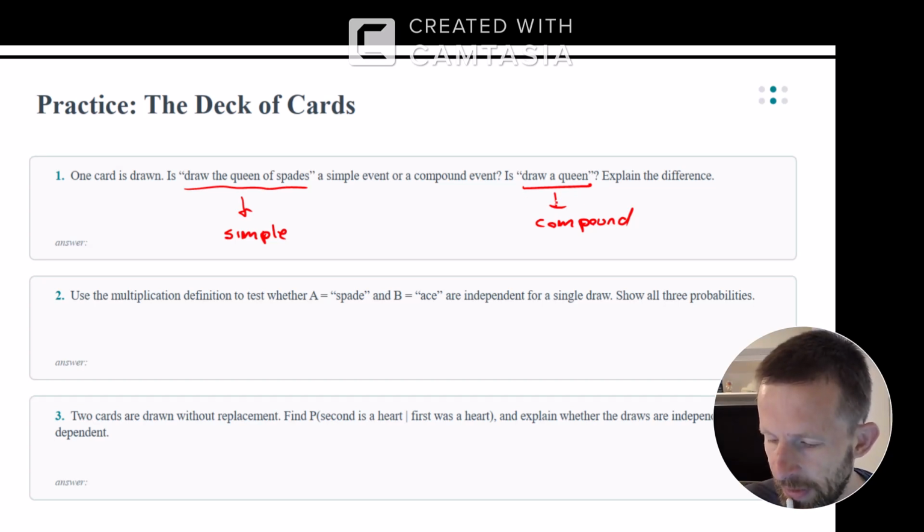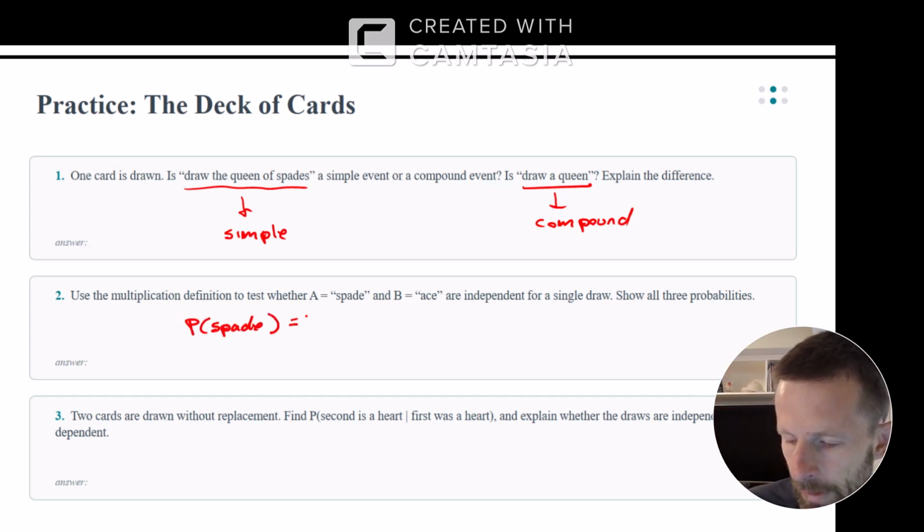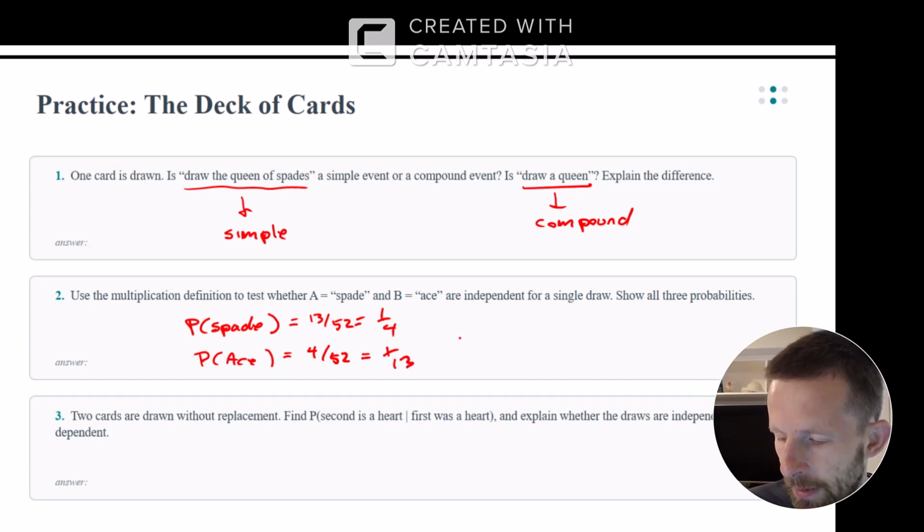Use the multiplication definition to test whether spade and ace are independent for a single draw. Show all 3 probabilities. So probability of spade is 13 out of 52, which is 1/4. The probability of ace is, there's 4 aces out of 52, which is 1/13.